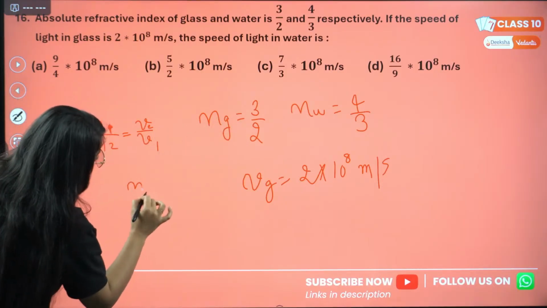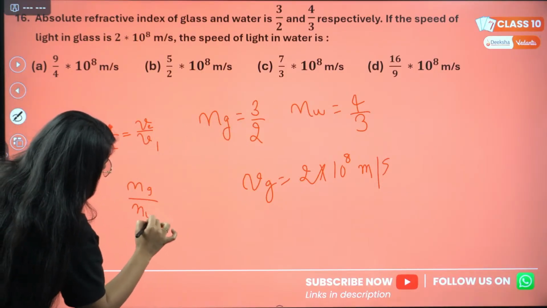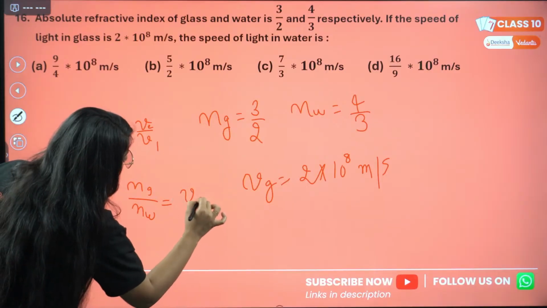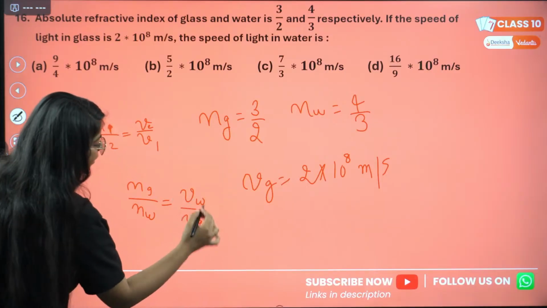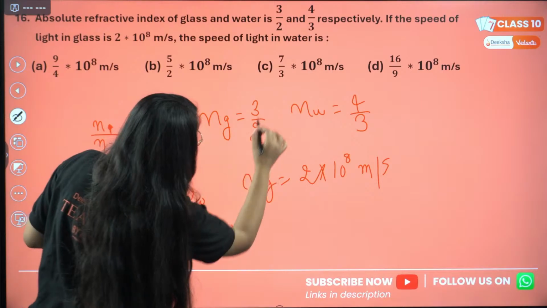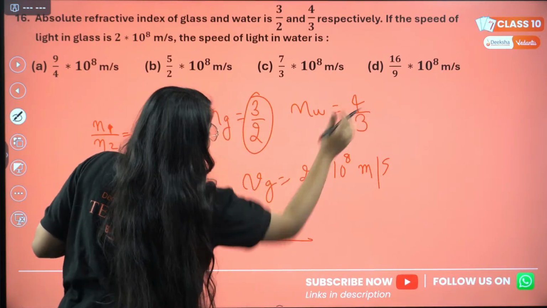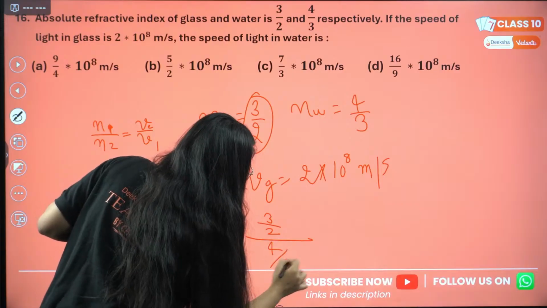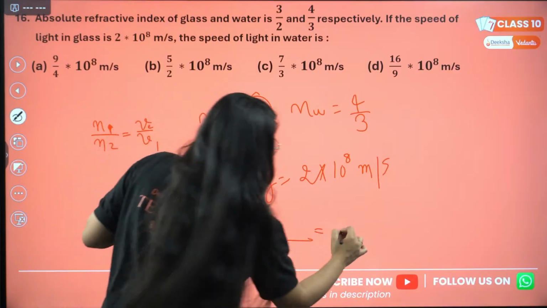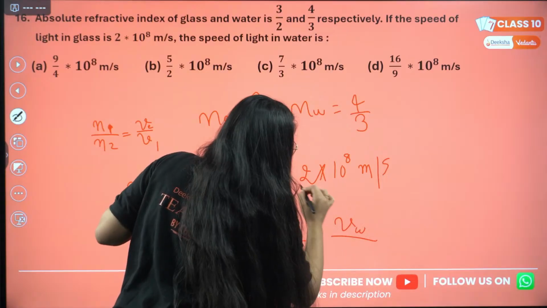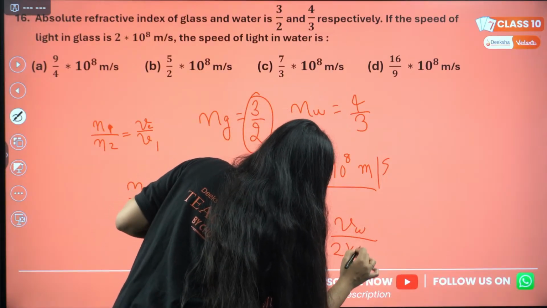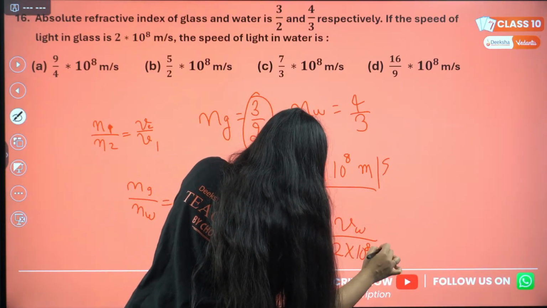So here Ng by Nw equals Vw by Vg. Ng is 3/2, divided by Nw which is 4/3. Now Vw we need to find, and V of glass is 2 into 10 raised to power 8 meter per second.